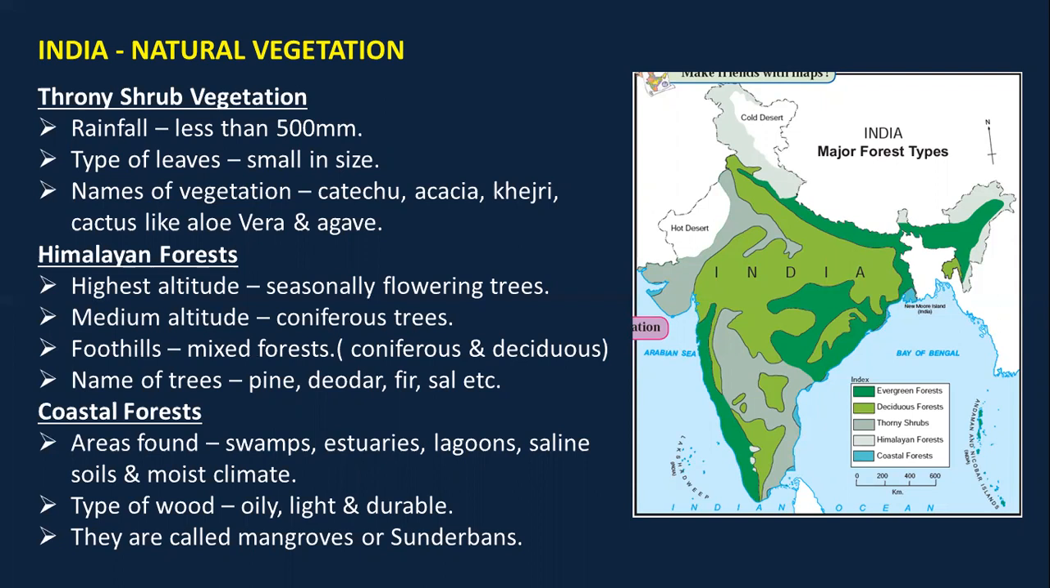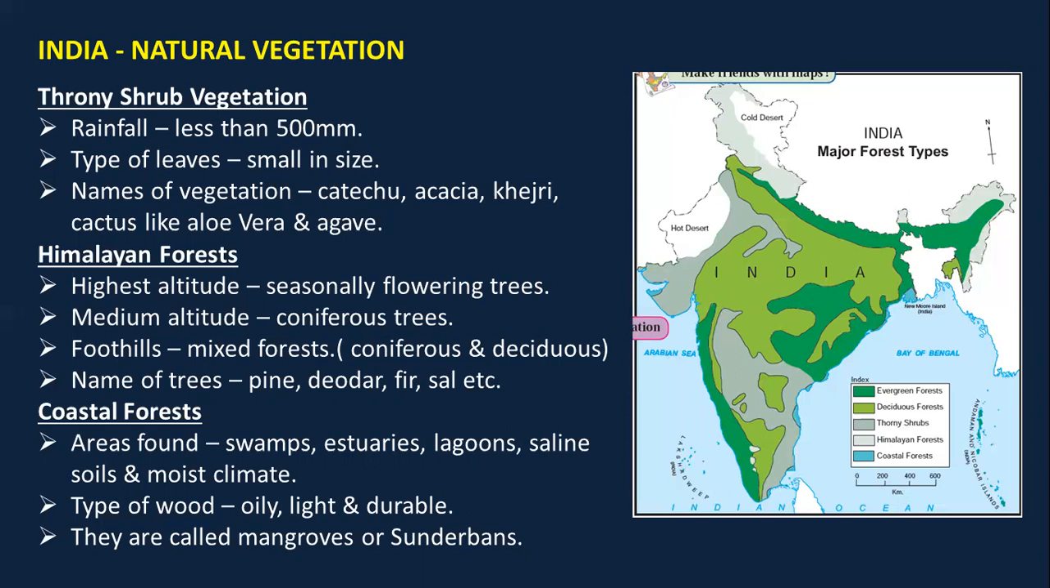The next type of forest is the Himalayan forest. Himalayan forest is divided based on the altitude. The forest that is found at the highest altitude has seasonally flowering trees. At medium altitude, we have coniferous trees, that is, the trees that are conical in shape. At the foothills, we have a mixed forest that is a mix of both coniferous and deciduous. The types of trees present here are pine, deodar, fir, sal, etc.